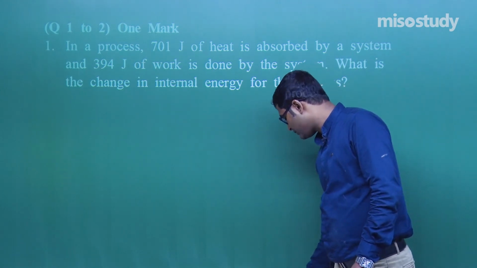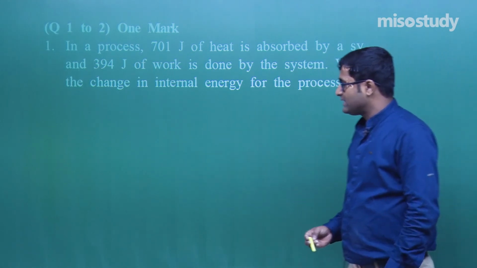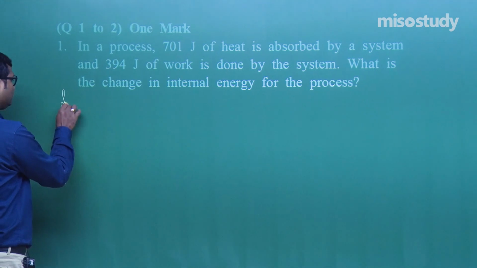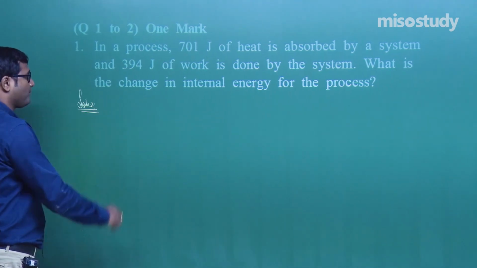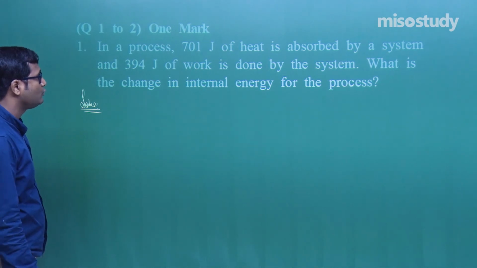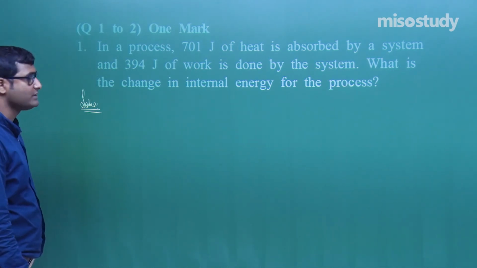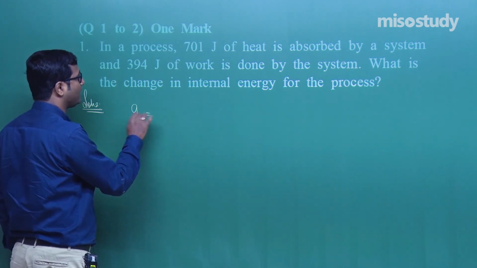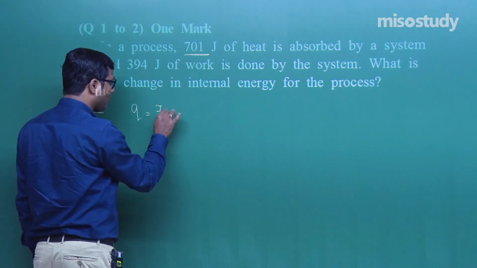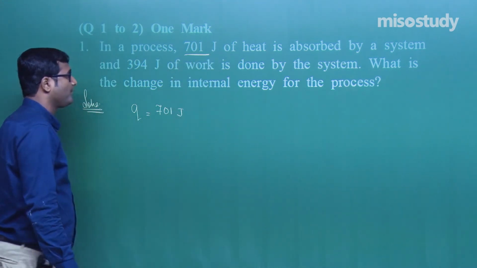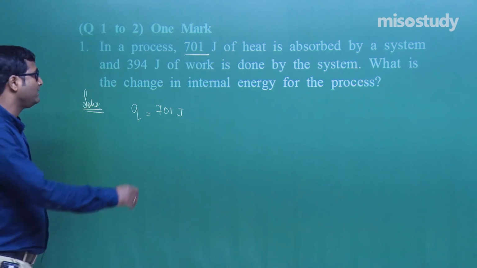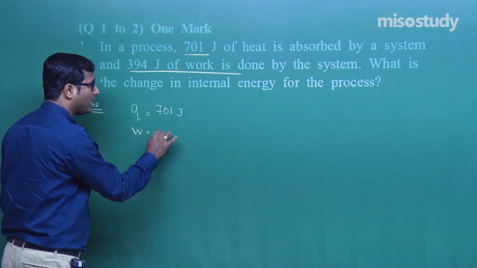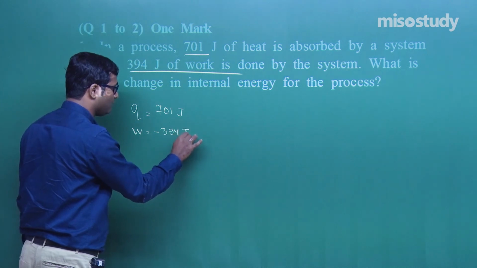What is given here? Check it out, my friend. In a process, 701 joule of heat is absorbed by a system. Yes, heat is absorbed by a system, that is Q is equal to 701 joule. And 394 joule of work is done by the system. Work done by the system is minus 394 joule.